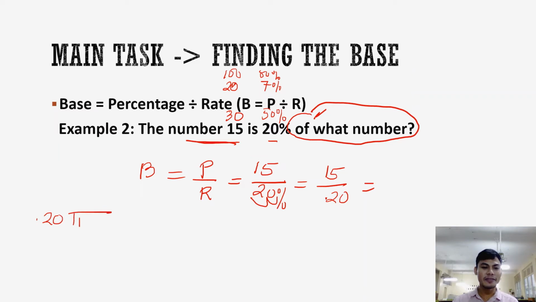0.20 divided by 15. So we have 2 decimal places. Move 2 times. 1, 2. Here, move 2 times. 1, 2. So we have 2 zeros. Okay, then I have a discussion on this. So please revisit if you don't know how to divide decimals.